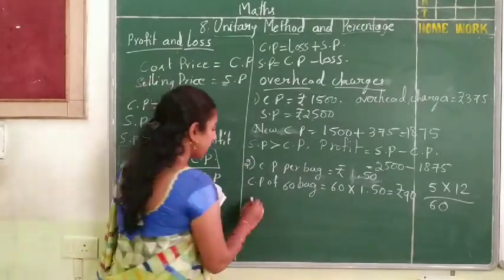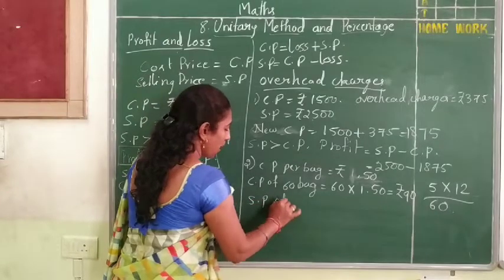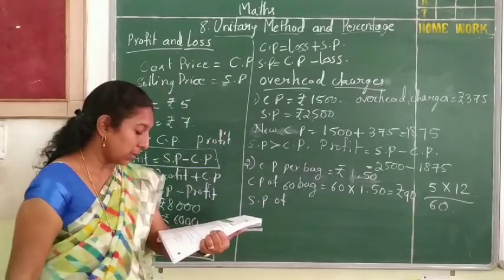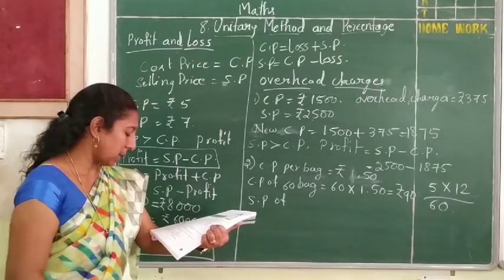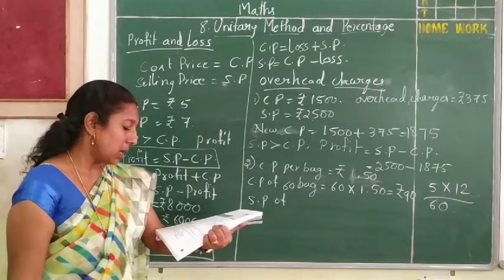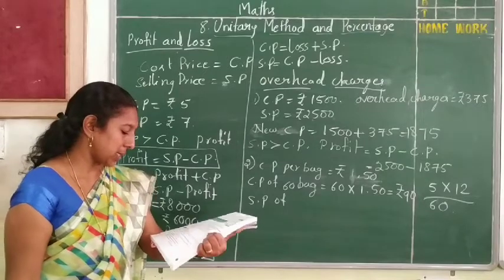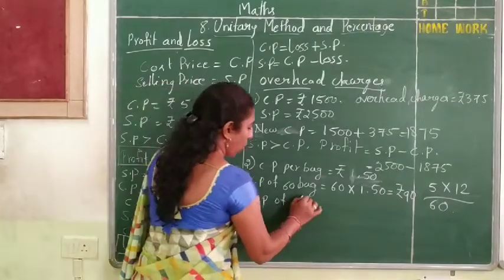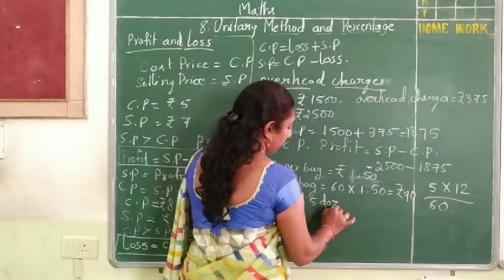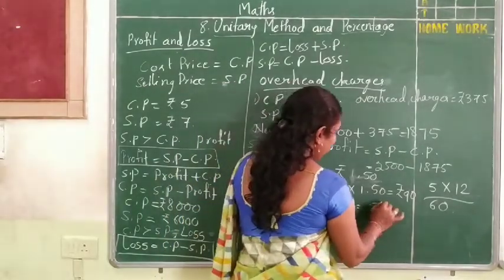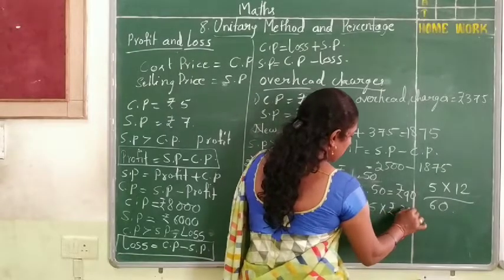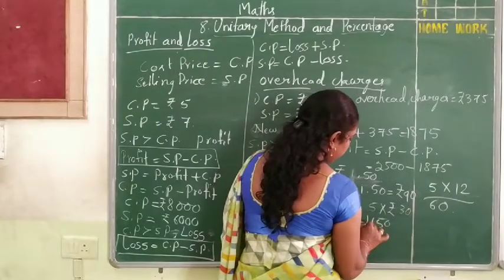The selling price is given as rupees 30 per dozen, and 5 dozen are sold. So the selling price of 5 dozen is 5 into rupees 30, that is 150 rupees.